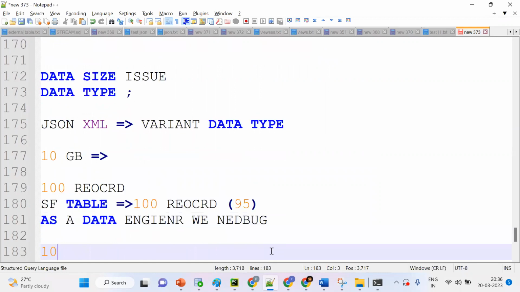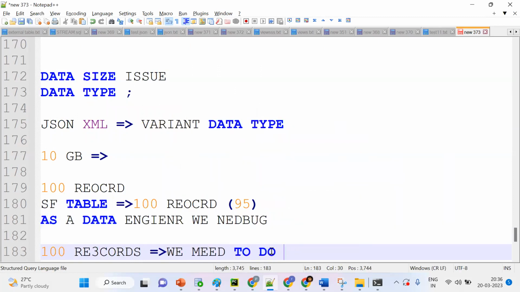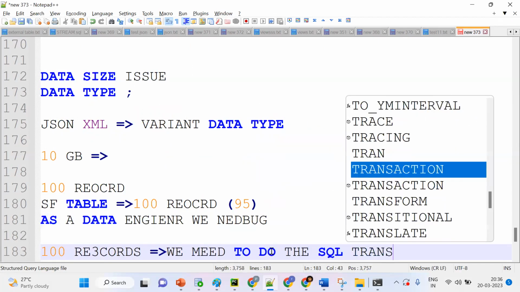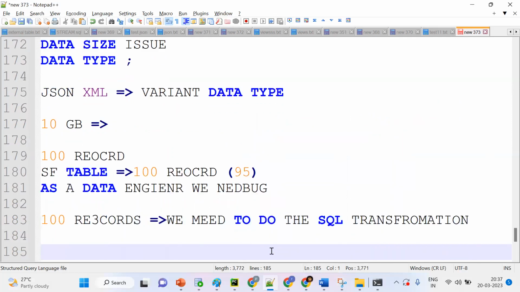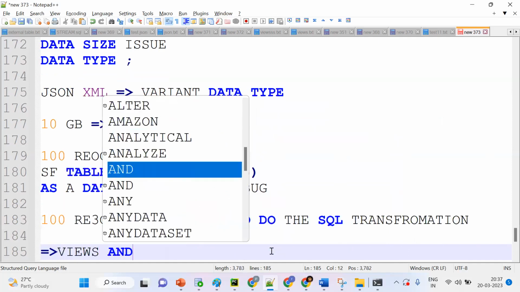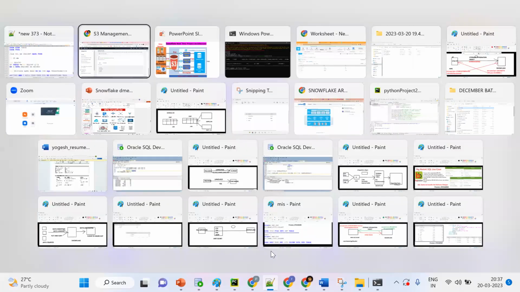Now suppose all 100 records came. Now we need to do the SQL transformation. The main target is that I want to bring all the data into one place so that I can do SQL transformation. On that, I will create views and send the data to the reporting team. So this is the ultimate target. One more time, our target is what?